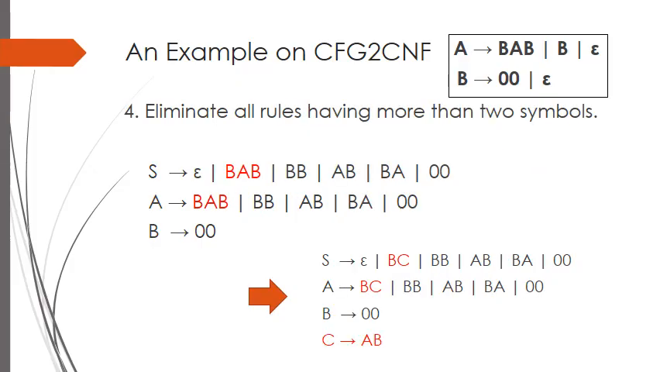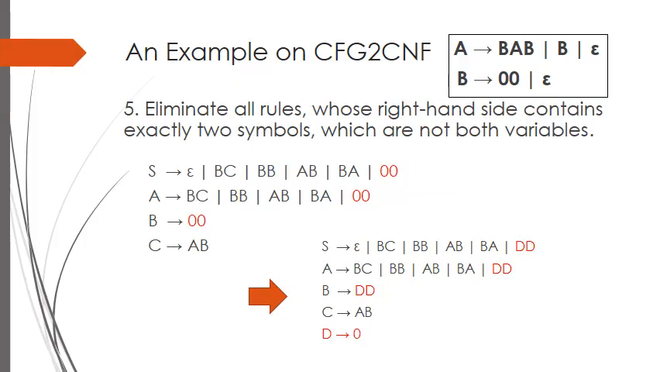The fourth one commands to eliminate all rules having more than 2 symbols. Here, we only have the terms BAB in 2 places. To eliminate them, we need a new variable, such as C, that will contain 2 of the 3 symbols of this term. If we define that C goes to AB, we can use this C instead of AB at the end of the term BAB.